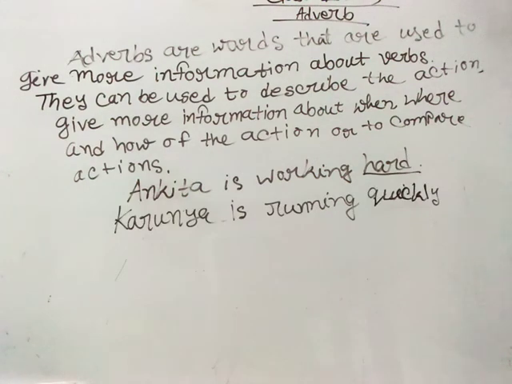So here, see, Karuno is running quickly. How is Karuno running? Is he running quickly or slowly? He is running quickly. Here, by the word quickly, we get the sense that he is running too fast. It basically indicates the way of his running, the speed of his running. So how is he running?